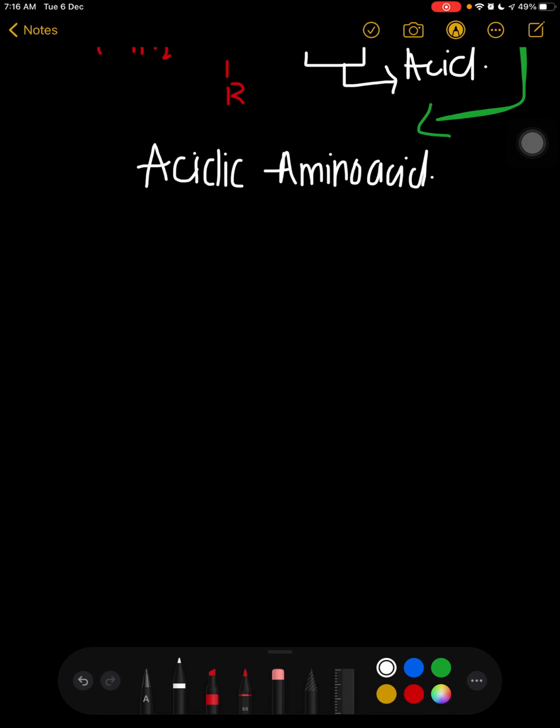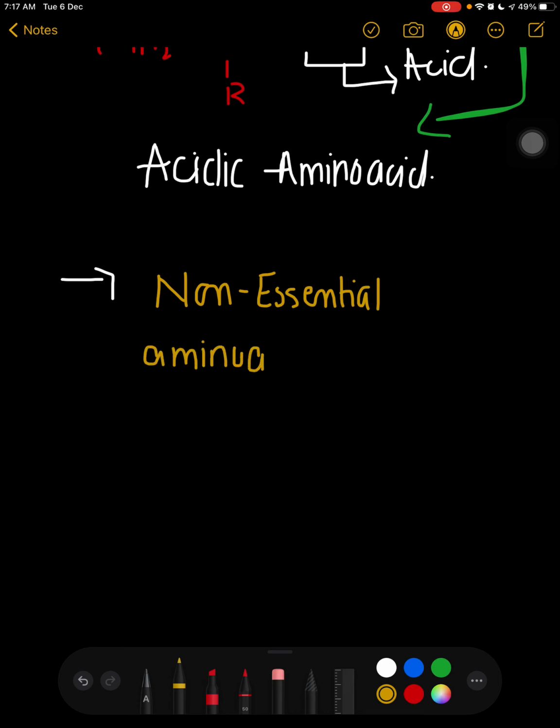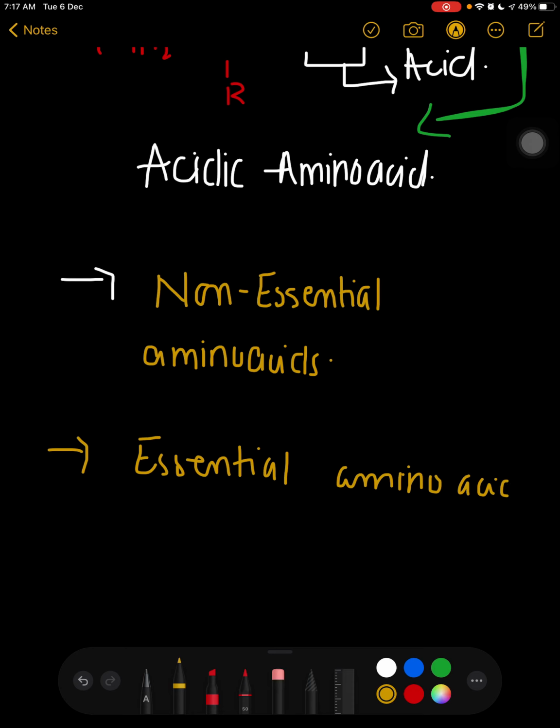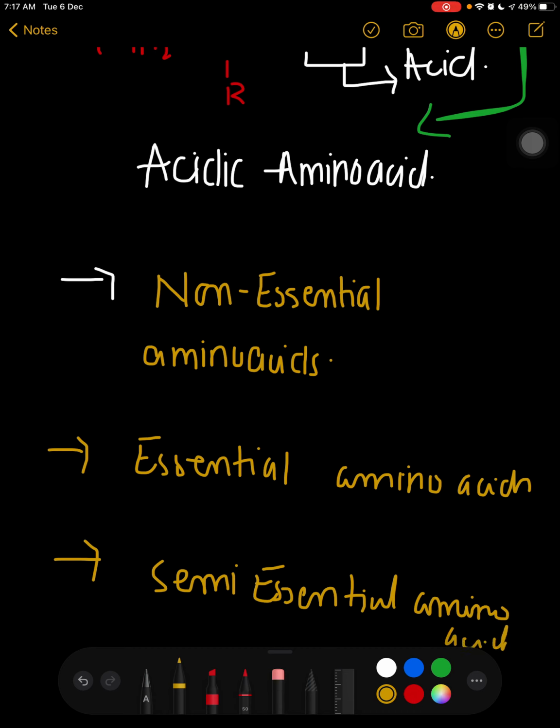Now we have classified amino acids into 3 groups. Number 1 is non-essential amino acids, second are essential amino acids, and number 3 are semi-essential amino acids, right? What does that mean?